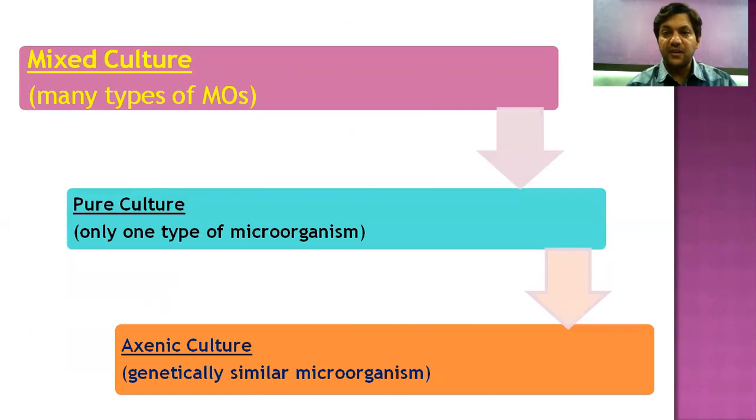Pure culture is never available in nature. We have to prepare the pure culture. Pure culture means it contains only one type of microorganism. And from pure culture, we can prepare exogenic culture, which is considered the purest form of culture. Exogenic culture means it contains genetically similar microorganisms, that is, microorganisms from a single parent.